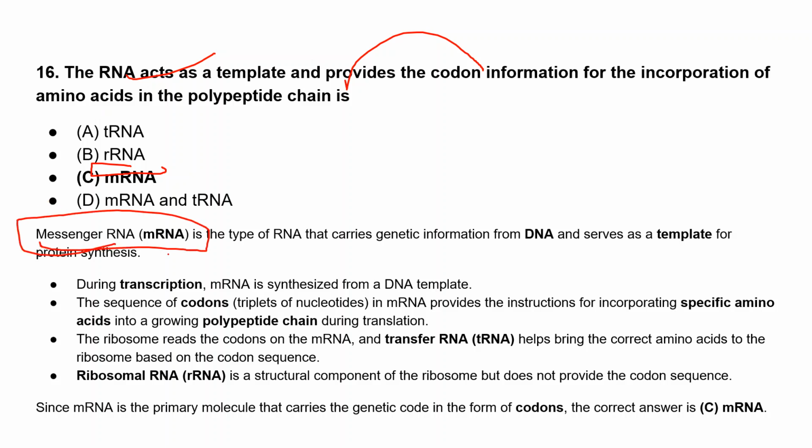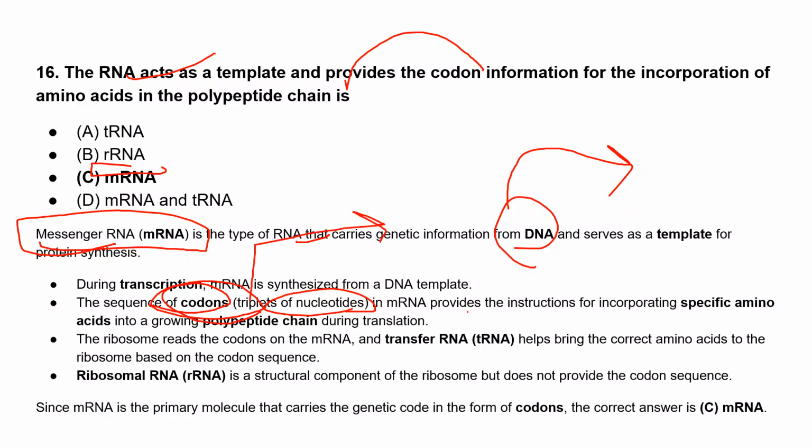It is the type of RNA that carries the genetic information from DNA; from DNA to RNA is formed, and we call it transcription, which serves as a template for protein synthesis. mRNA is synthesized from the DNA template, and this sequence of codons, which we call triplet codons, will code the amino acid sequence, right?